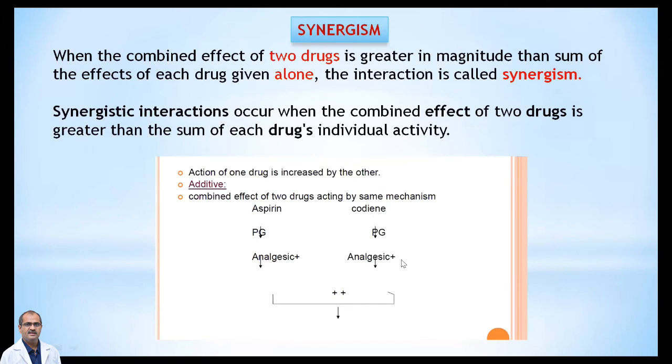So both have analgesic activity in different ways, and when they are combined, there will be more and more analgesic activity.